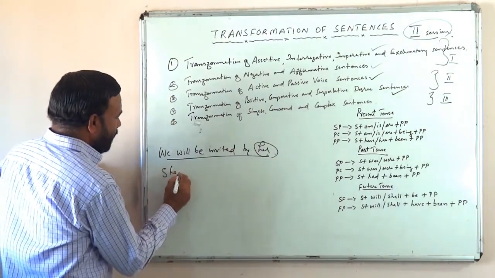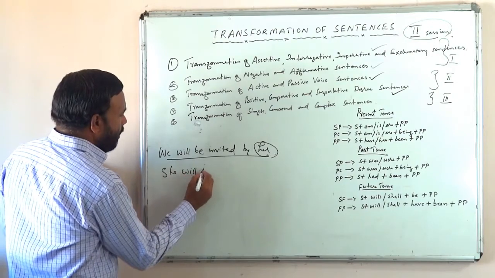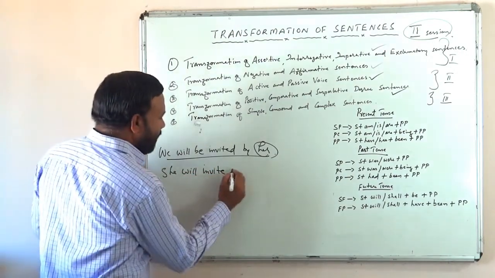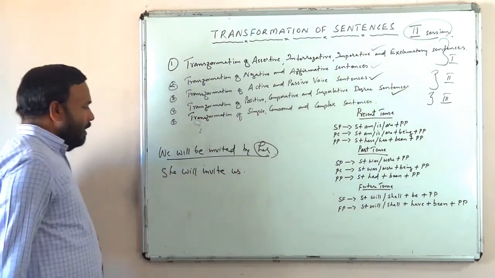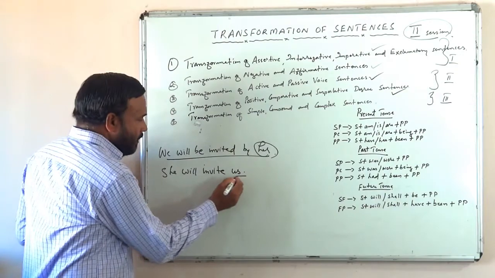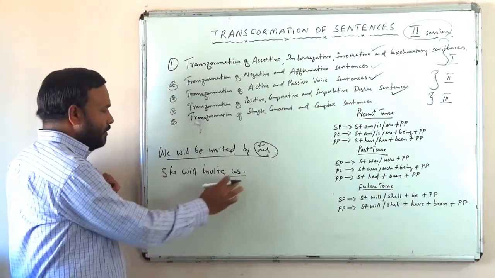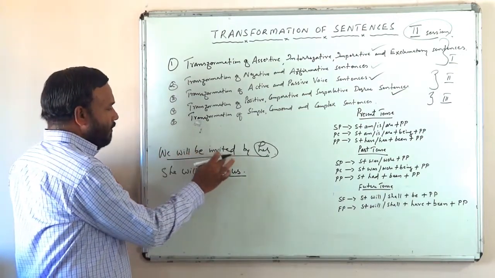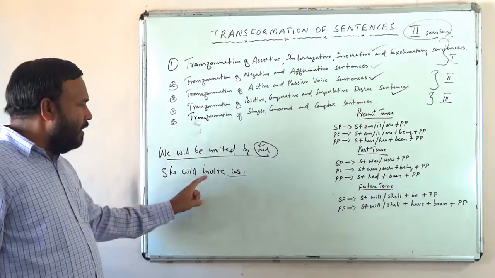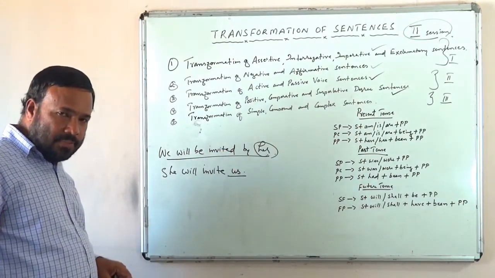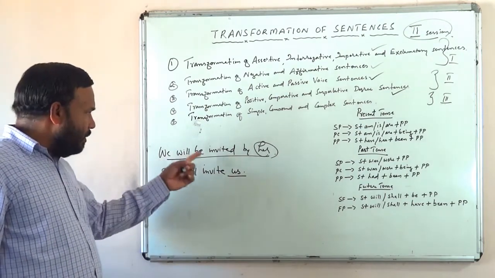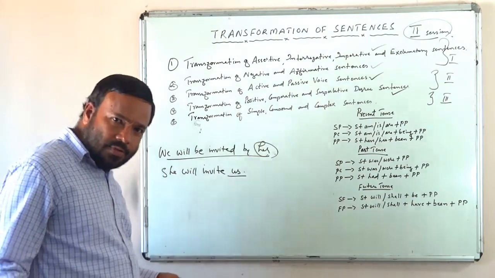So, she will invite. She will invite whom? She will invite us. Passive: we will be invited by her. She will invite us. Is there basically any difference in meaning? Not at all. One is in passive, another is in active. That is all, isn't it?